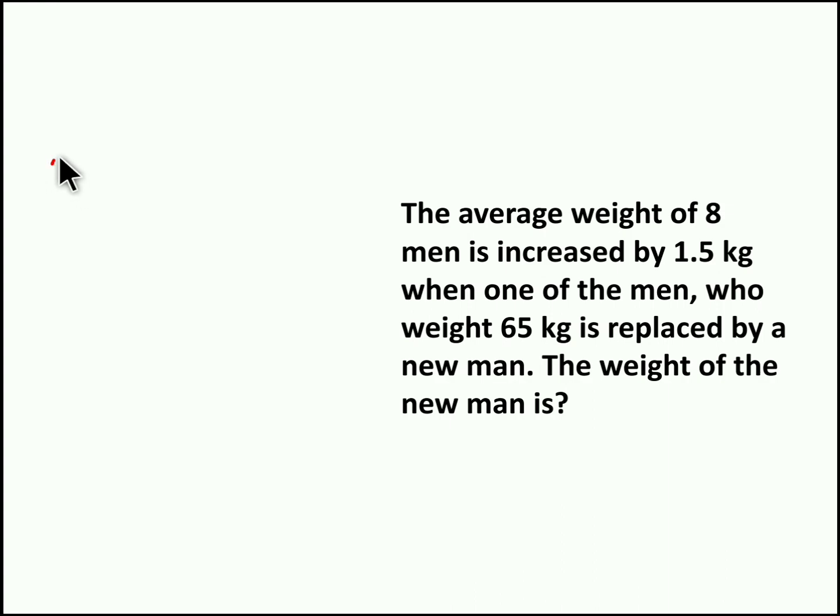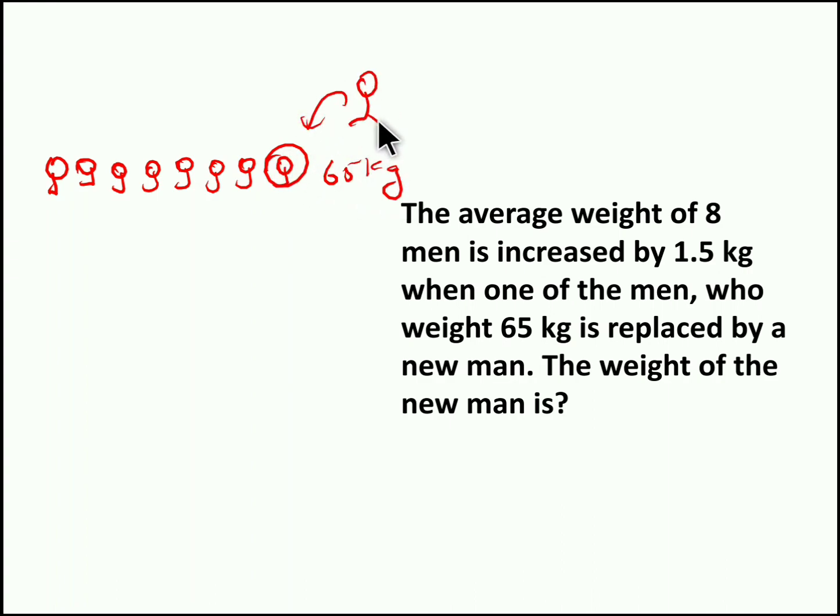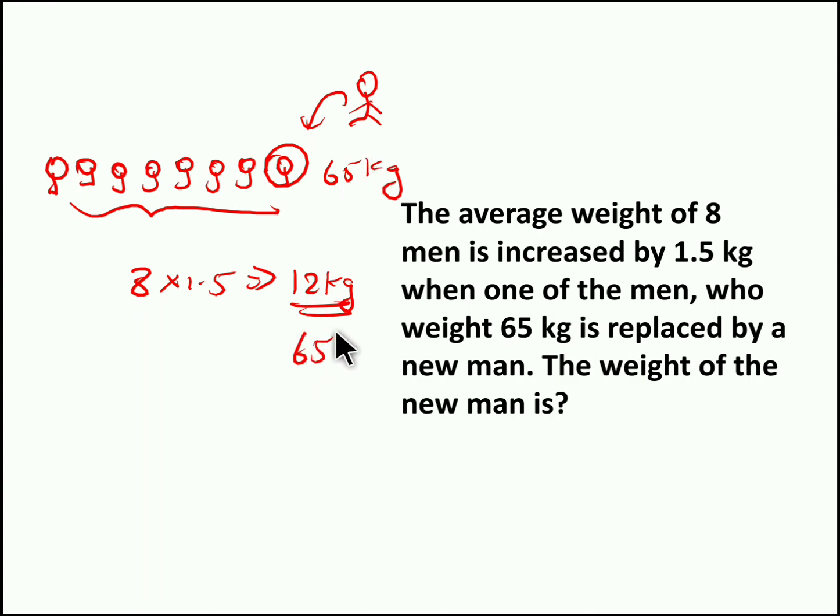So imagine we have 8 people: 1, 2, 3, 4, 5, 6, 7 and 8. Now this man's weight is 65 kg, and we are replacing this man with a new man, and the average increases by 1.5 kg. For these 8 people, the average will be increasing by 1.5 kg, so 8 into 1.5 kg, we get 12 kg. So 12 kg is the total weight increased after replacing this 65 kg person. So we have to add the 65 kg with this 12 kg. So 65 plus 12, we get 77 kg. So 77 kg is nothing but the weight of the new person.